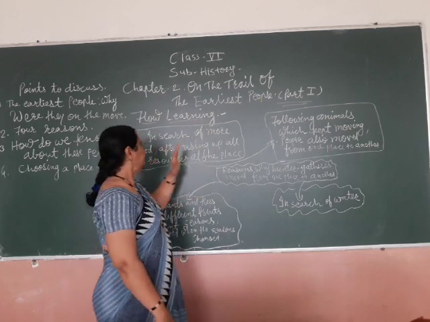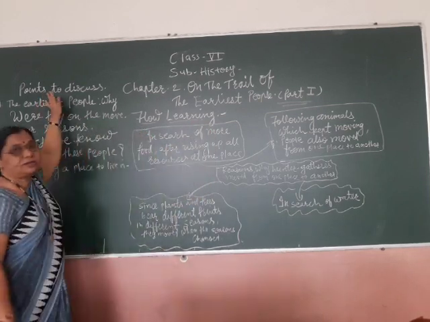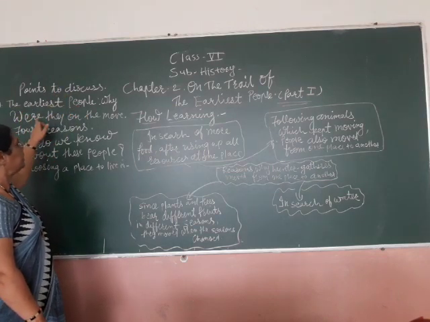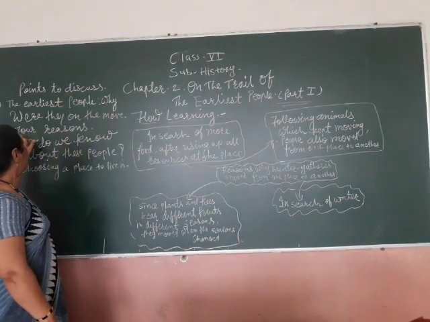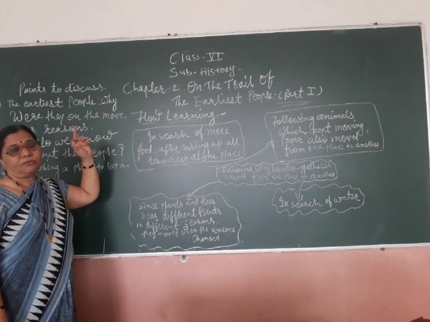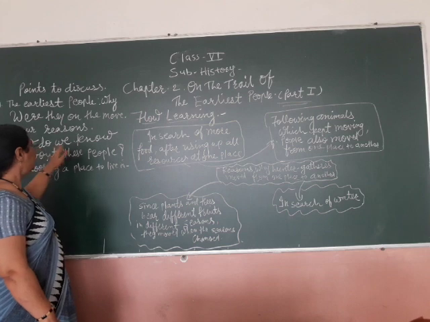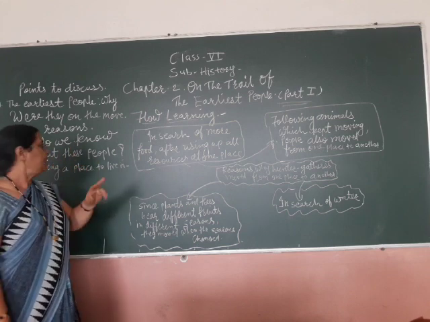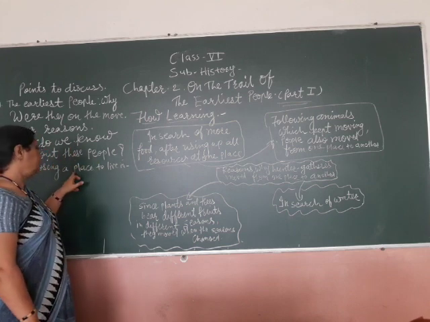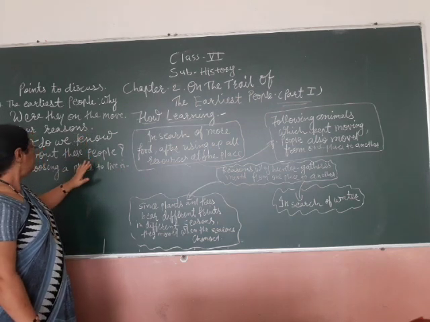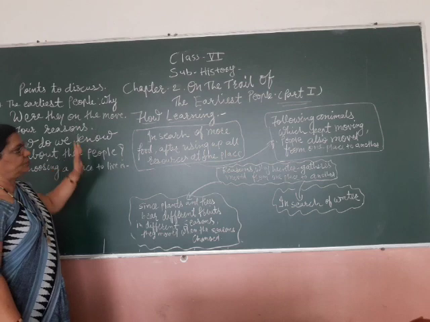Understood? Now, which points do I have to discuss with you? The first is the earliest people. Second, why did they move, the reasons why they went from one place to other places. The third is how do we know about these people, and the fourth is choosing a place to live in. These 4 points are there, and I have to explain them to you.